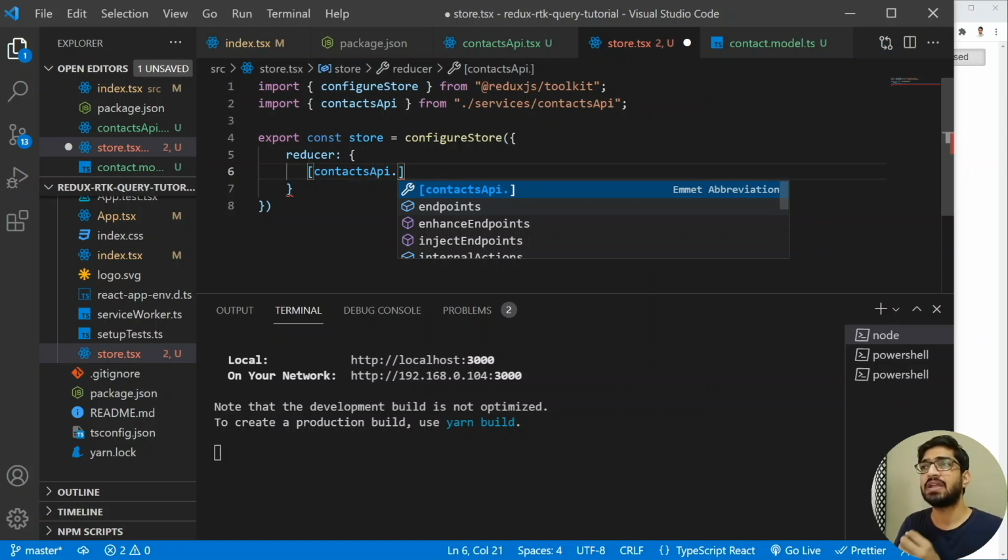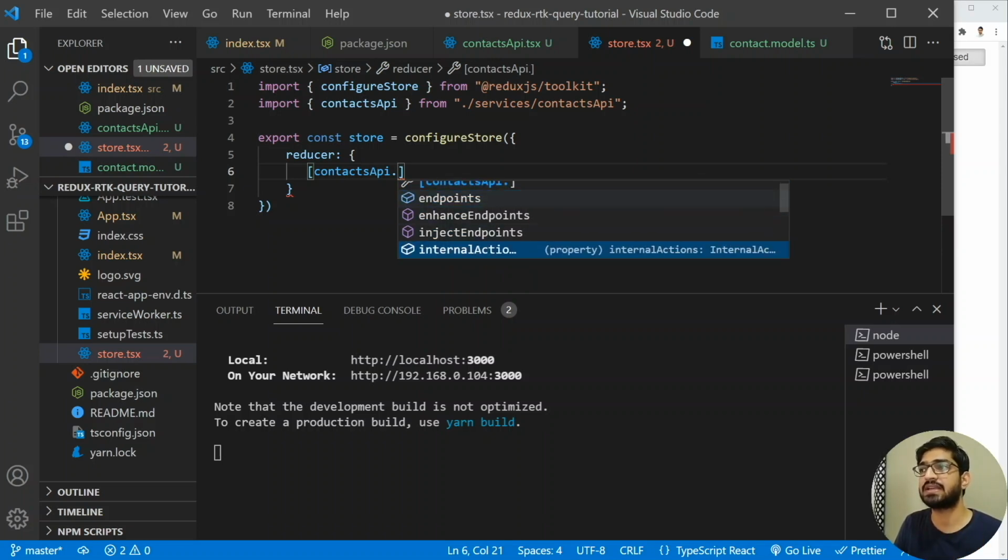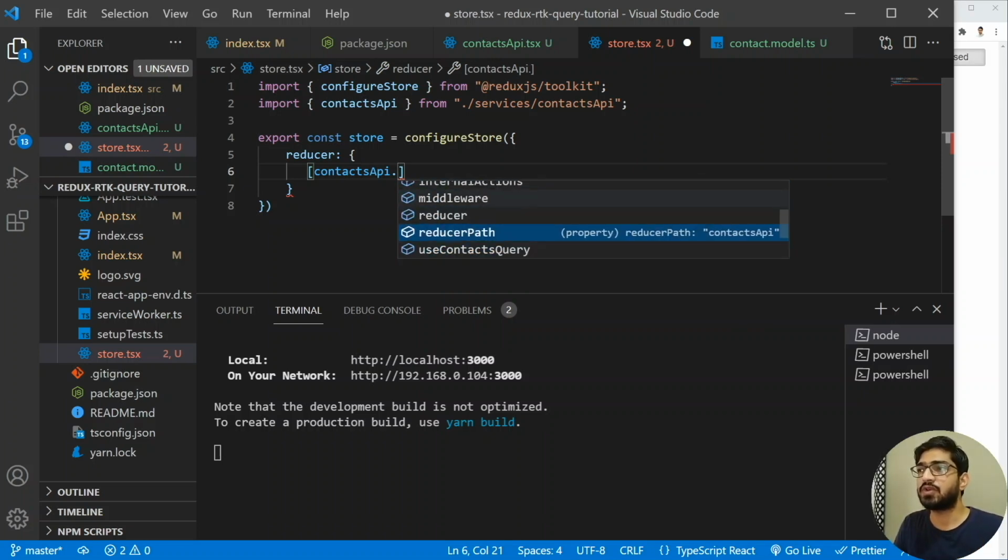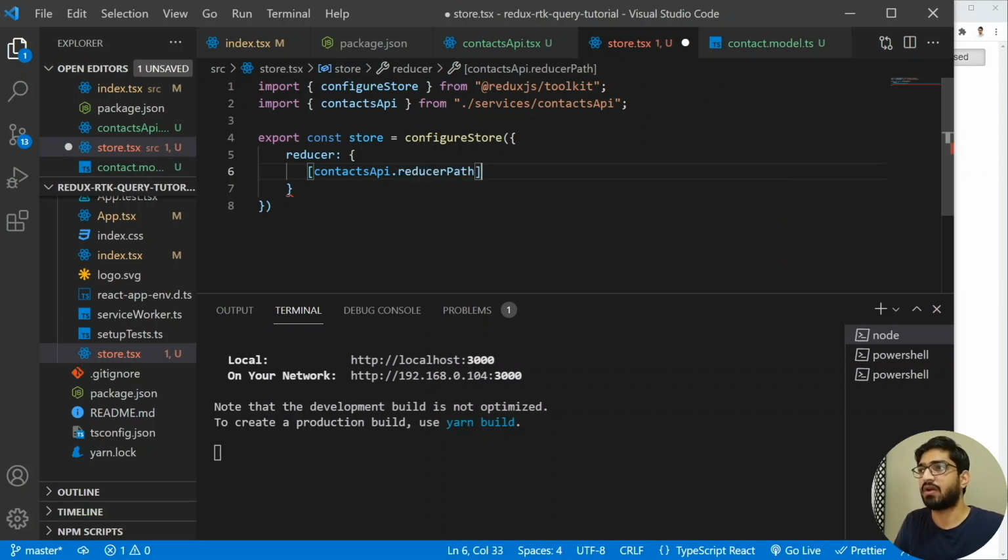You will find that on this contactsApi, you now have a lot of properties like endpoints, enhanceEndpoints, injectEndpoints. In this way, we are going to use the reducerPath. And this will be contactsApi.reducer, so let me add the reducer here. Now we have added the reducer, but we also need to add a middleware to it.